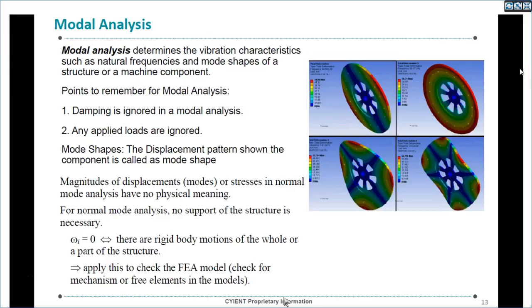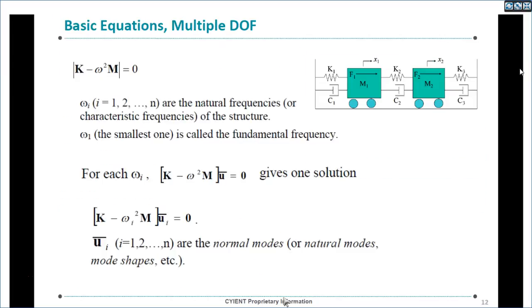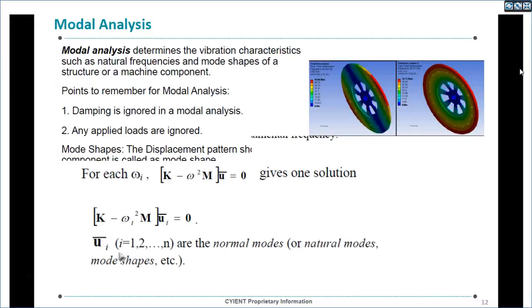So we do modal analysis to determine natural frequency and mode shape. If you see here, for a given solution, when you substitute omega 1, a particular frequency, we will get normal modes. So each frequency will have unique modes.